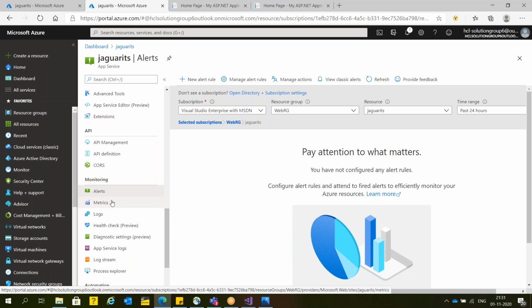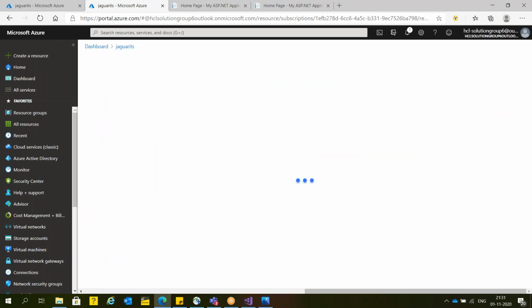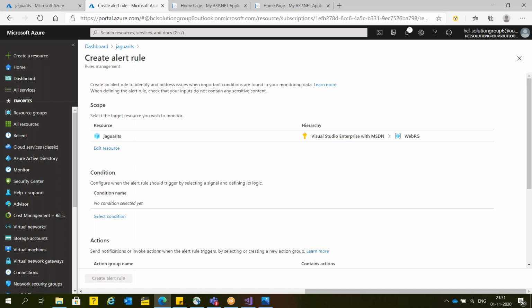What about the night time? In case you want to monitor your website on the basis of a particular threshold value, that is also possible. So what I can do here is set up an alert.